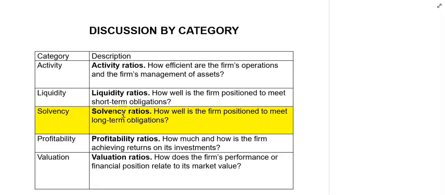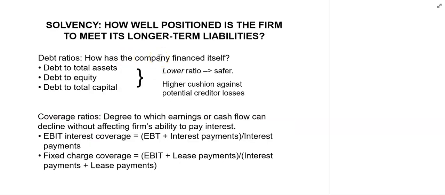Next, we discuss solvency ratios, most of which we discussed in week 6 in balance sheet analysis. However, there are a few that we need to cover here. Solvency ratios measure how well the company is positioned to meet its long-term liabilities. There are broadly two types of solvency ratios: debt ratios and coverage ratios.